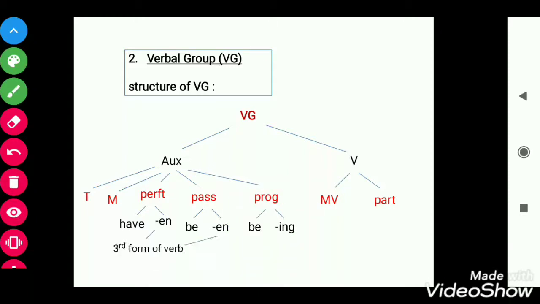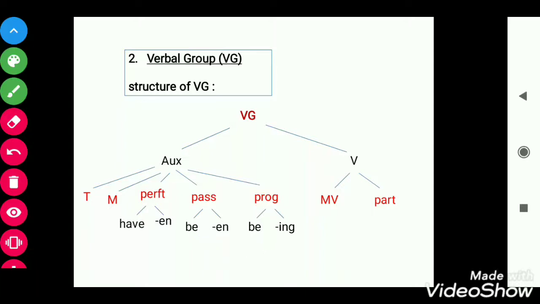Now these n's are the third form of verb. We know that in perfect tense and also in passive voice we always use the third form of verb. For example, I have done it and it is done by me. So here done is the third form of verb do. Now these be's are the be verbs. Is, am, are, was, were are all be verbs.